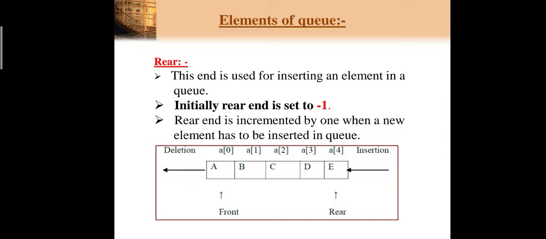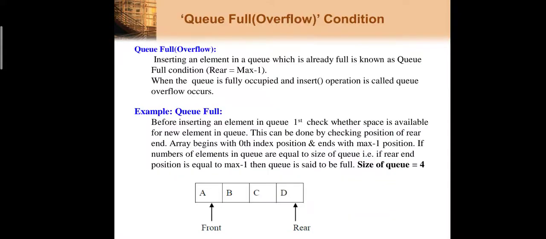Again, I want to clear one thing here. My array started with the 0th location. That's why I am initializing my rear to -1. But if you want to start your array with the first location, that is a[1], in that case you can initialize your rear to 0 also. It is possible. And whenever you insert a new element inside your queue, the rear is incremented by 1.